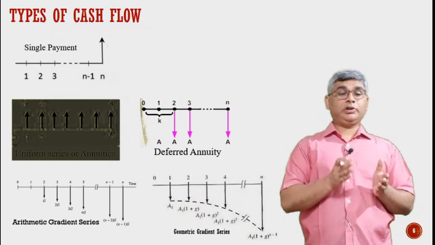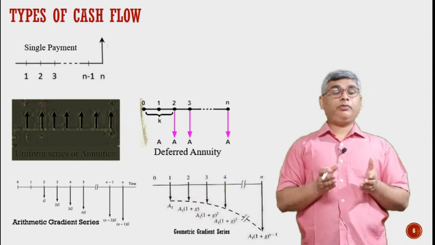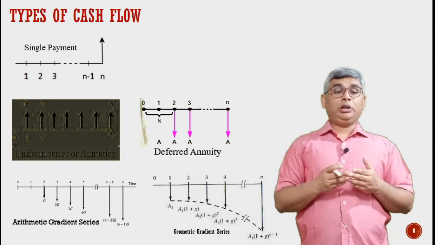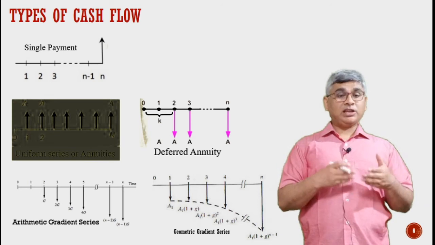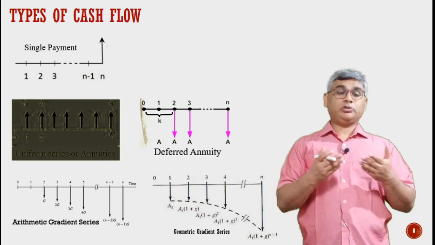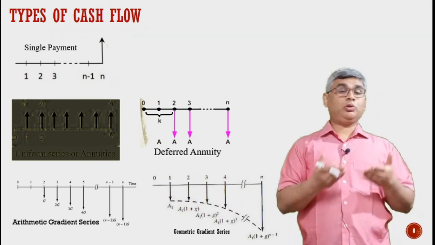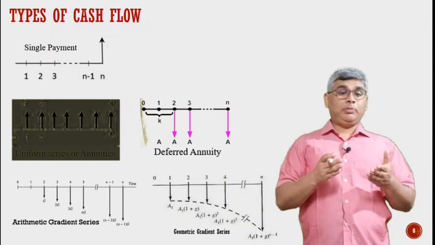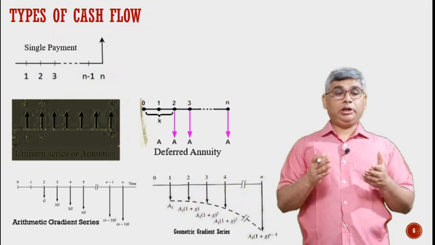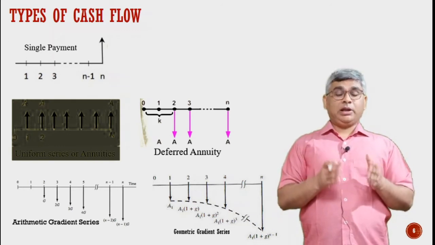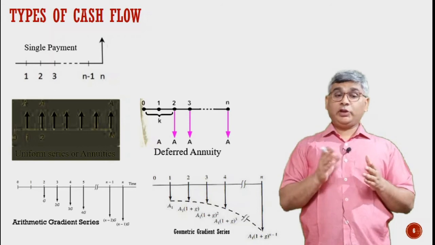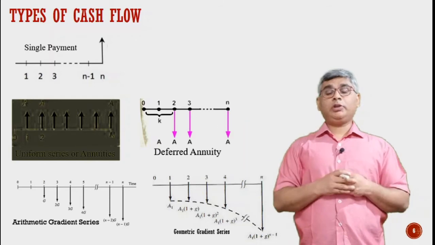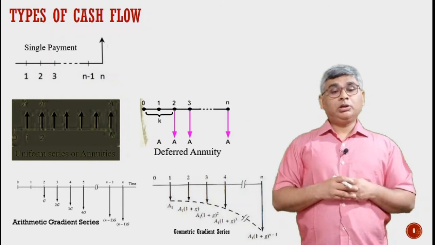So if the first transaction, which is occurring at the end of year 2, is of G amount, then next year it will be G plus any other fixed amount. In this case we are taking the fixed amount to be G, so it will be 2G, similarly 3G, 4G, and finally we have (n minus 1)G at t equal to n. But instead, if we have the addition of a fixed percentage every year, till the end of the year, then we call this a geometric gradient series.